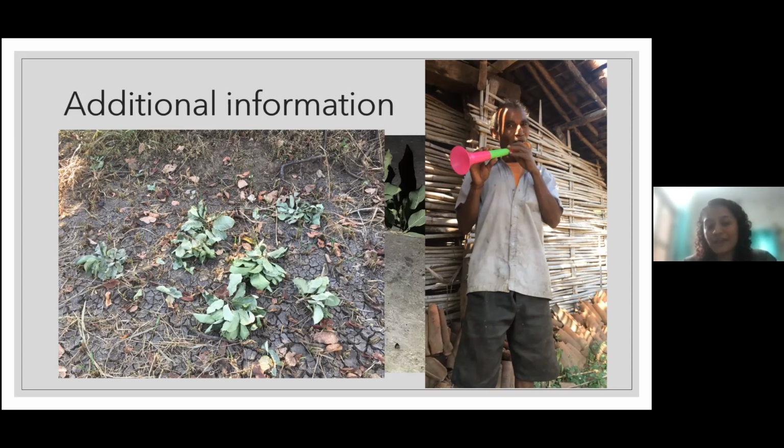He uses it in a variety of ways. If he wants to call somebody from another house, the houses are very scattered in the agricultural fields and villages. So this is one of the ways he uses it. These kinds of small things mean a lot to them.